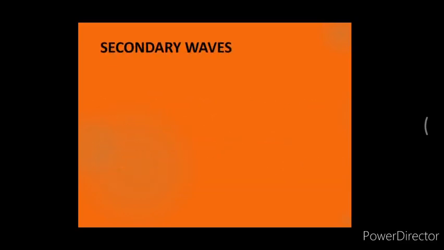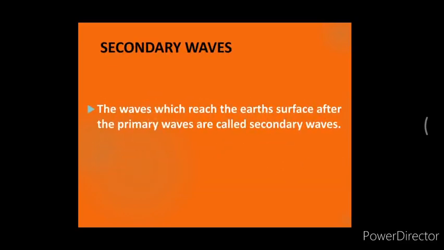Next is secondary or S waves. The waves which reach the earth's surface after the primary waves are called secondary waves. These waves also scatter in all directions from the focus of the earthquake. Their velocity is lesser than the P waves. The particles lying in the way of these waves move up and down in the direction of energy transfer.